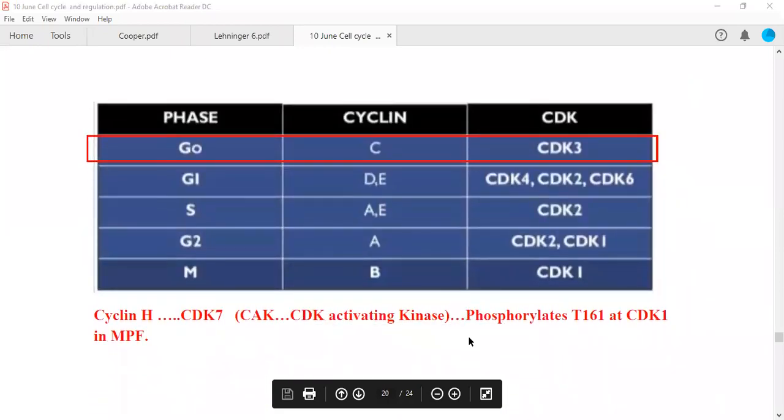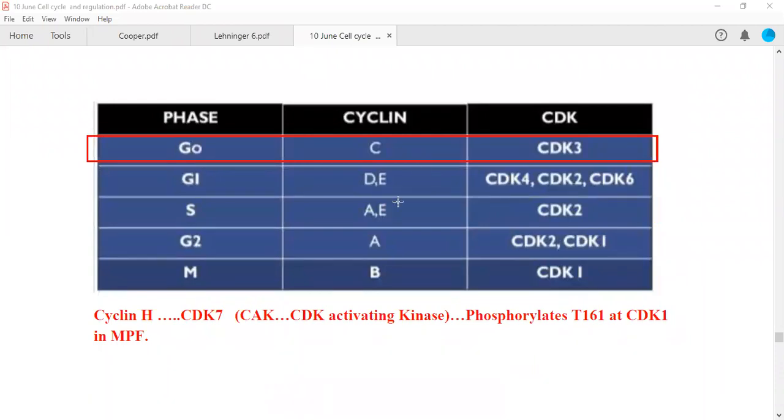So actually we have discussed this table earlier also. There are specific formations of certain cyclin and CDK complexes during specific phases of the cell cycle. Two more queries. I am coming to your queries after discussing this particular table.